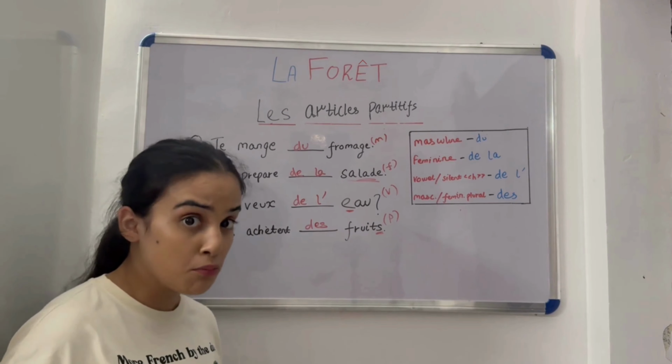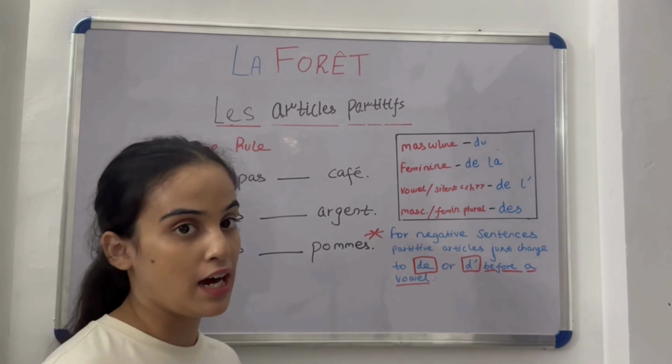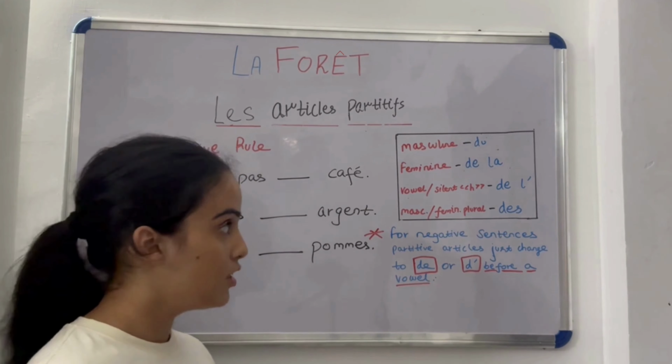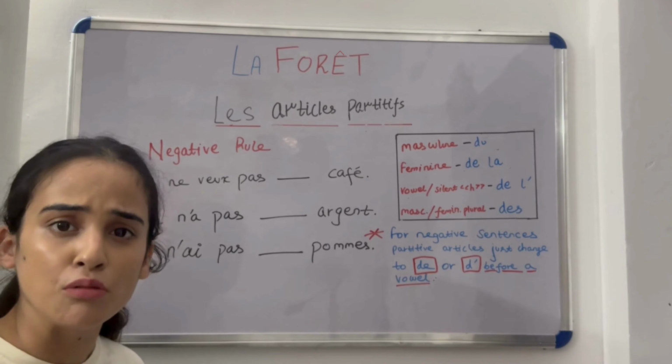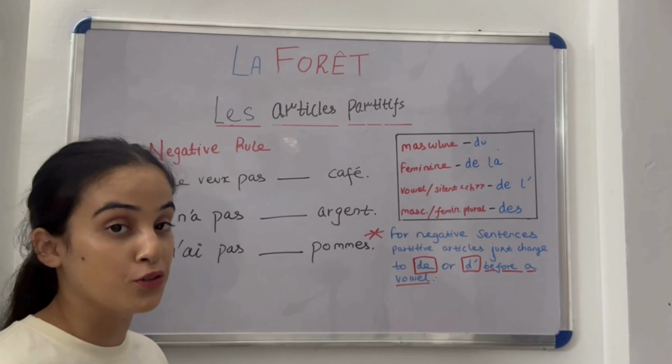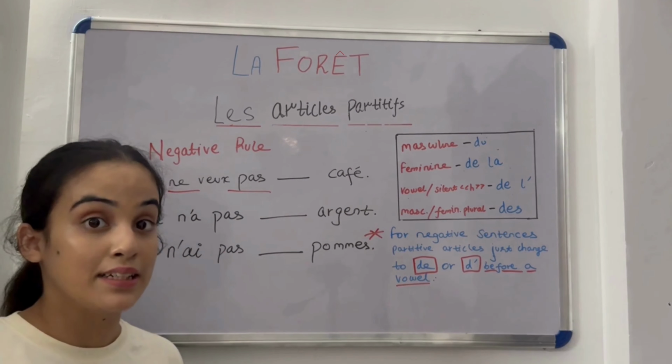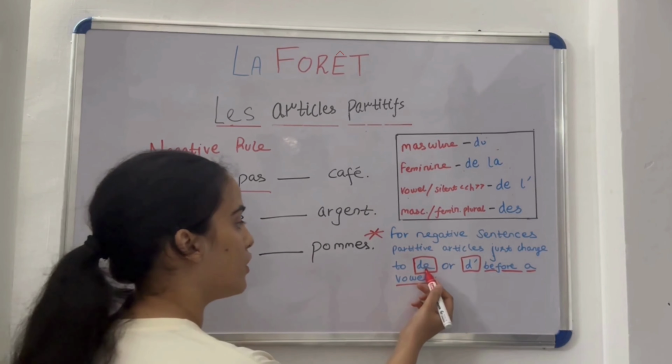So now we will see how to use les articles partitifs when the sentences are in negative form. Whenever the sentence is in negative form, you have to use de or d'. For example, if the sentence is je ne veux pas dash café, we might put du café because café is a masculine noun. But no, we really can't put du here because it has ne pas. Ne pas indicates that it is a negative sentence, so we'll have to put de here.